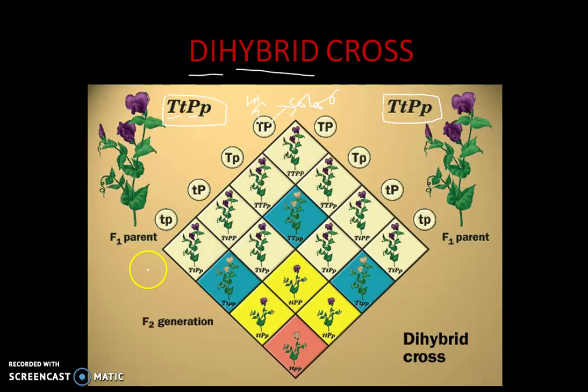So when we go to the F2 generation, first we should find the gametes. How do we find the gametes with the help of this Punnett square? Take the first one, capital T kept constant. With this we got this gamete, then capital T with small p, we got this gamete, then keeping small t constant and crossing with this, we got this gamete, and then small t with small p, we got this gamete.